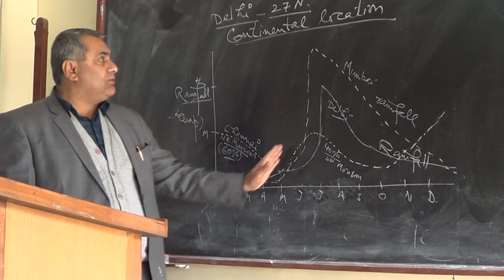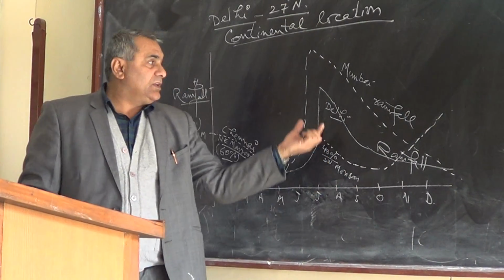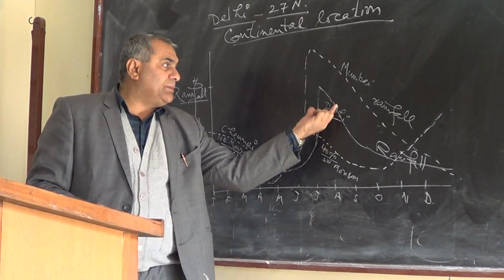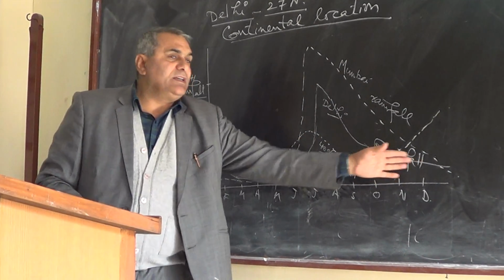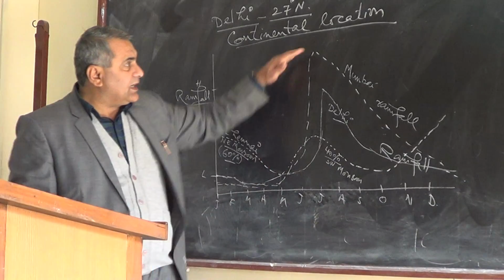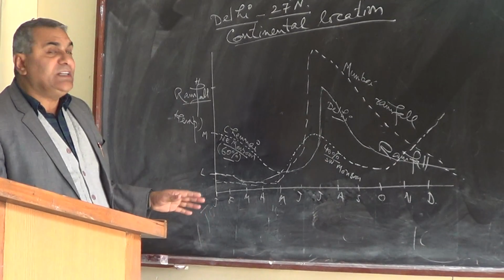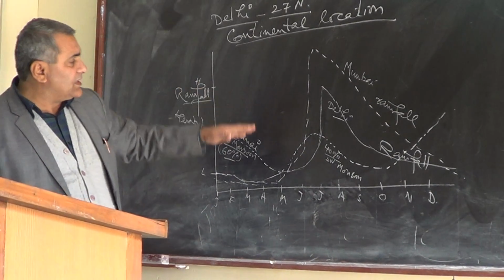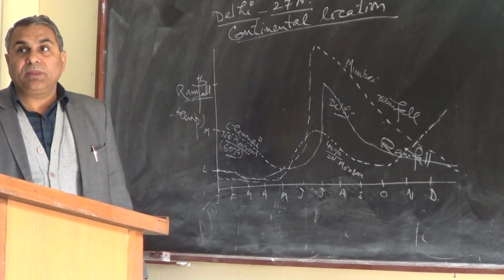But in Delhi we have only one rainy season. In a short period we have a huge amount of rain and the rest of the year remains dry. So these are the climographs of three different cities. You can understand the amount of rain.